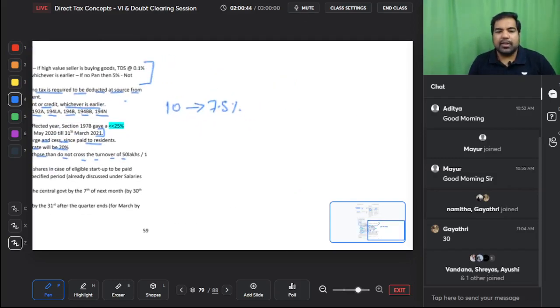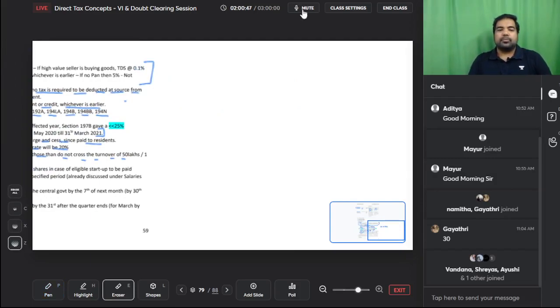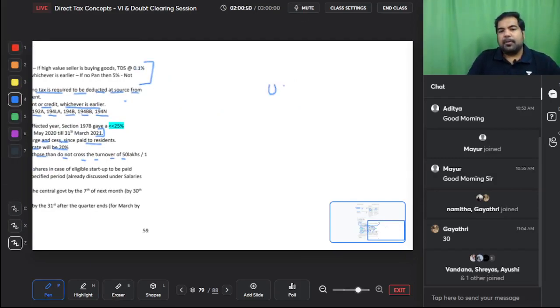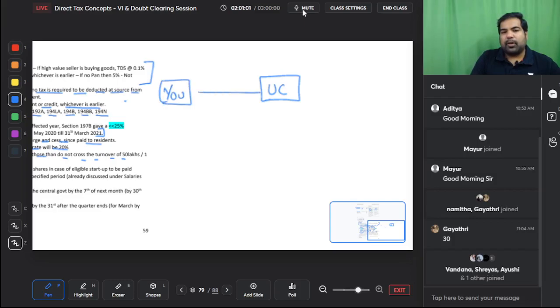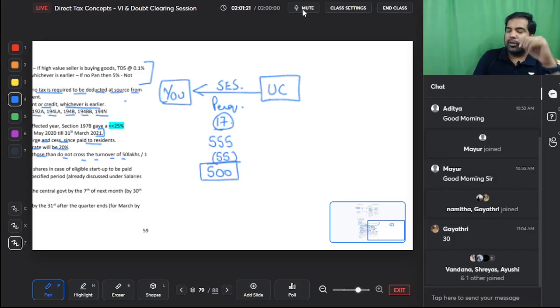Let me first explain what is tax on sweat equity shares. Guys, this is Unacademy, and they have offered you some sweat equity shares. This is you, and they have given you some ESOPs, also popularly called sweat equity shares. Now you know, guys, this is a perquisite. We have discussed under section 17 that this perquisite is to be valued. So let's say the share price right now, the fair market value, is 555 rupees and the exercise price is only 55. So you are getting a perquisite or a benefit of 500 rupees into the number of shares, which will be taxable in your hands.